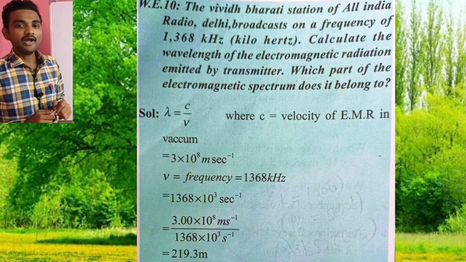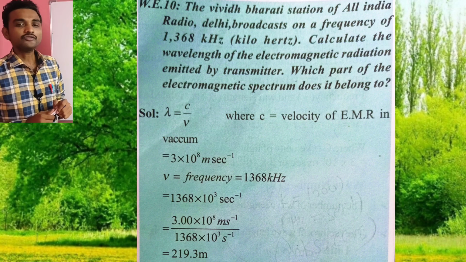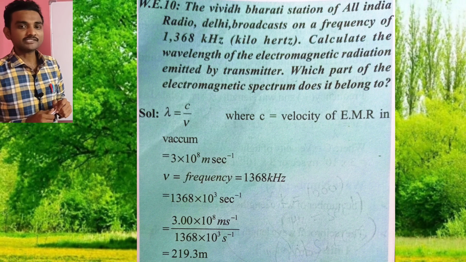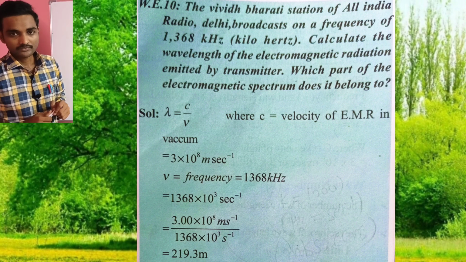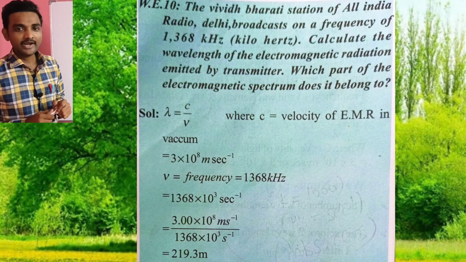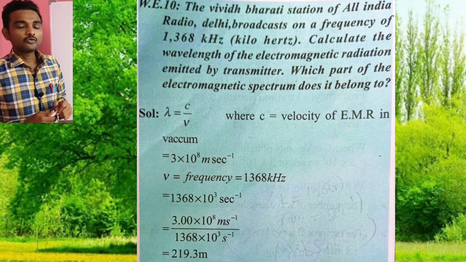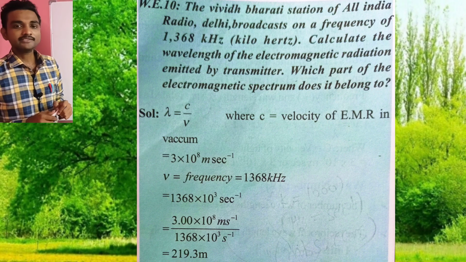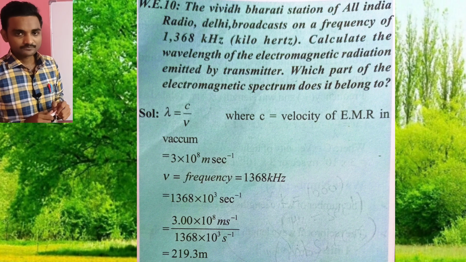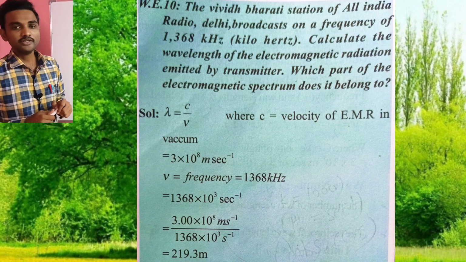We know that lambda is equal to C by mu, where C is the velocity of EMR in vacuum, equal to 3 into 10 power of 8 meters per second, and mu, the frequency, is 1368 kHz. If you convert it into second inverse, it is 1368 into 10 cube second inverse, because kilo means 1000.